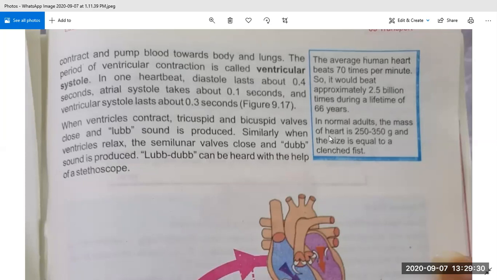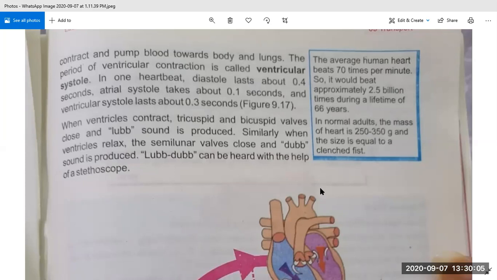2.5 billion times. In normal adults, the mass of the heart is 250 to 350 grams. This is also important for your MCQs. In normal adults, the mass of the heart, meaning the weight of the heart, is about 250 to 350 grams, and the size is equal to a clenched fist. If you close your fingers into your palm, its size is equal to that. And its weight is about 250 to 350 grams. So underline these things in your book. These all are very important.